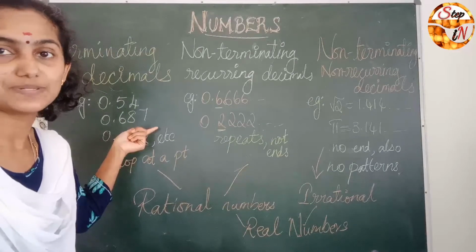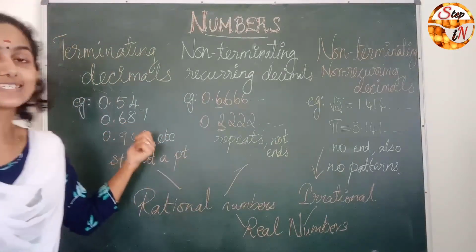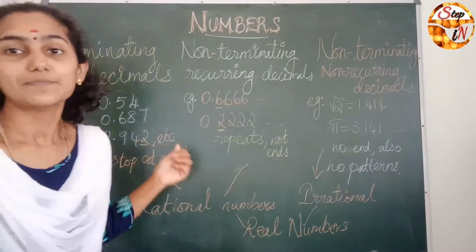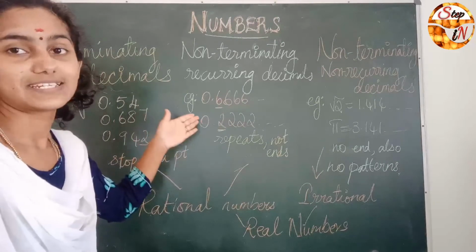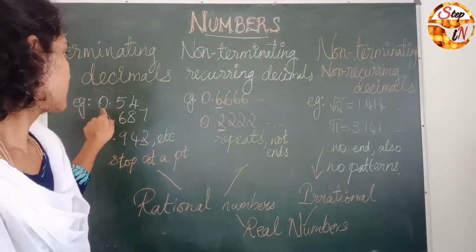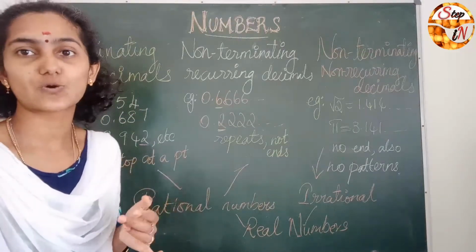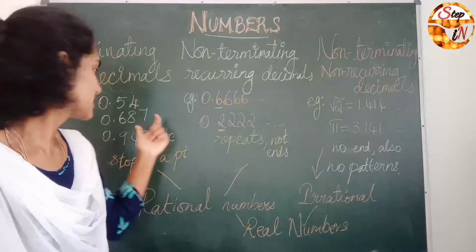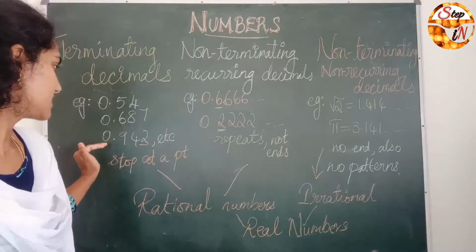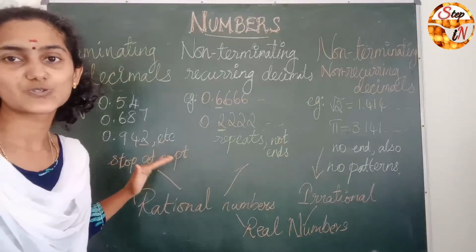For example, 0.54, 0.687, 0.942. Since it is terminating, it stops at a point. In 0.54, the decimal stops at a point, so it is called a terminating decimal. 0.687 stops, and the same with 0.942, it also stops.